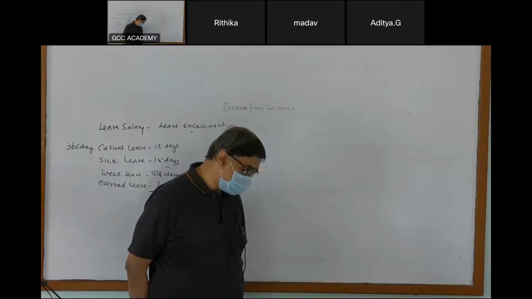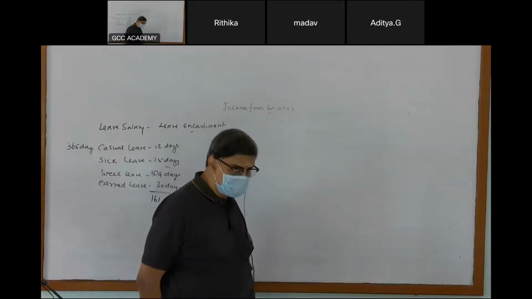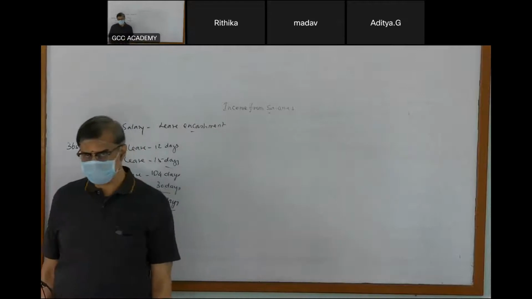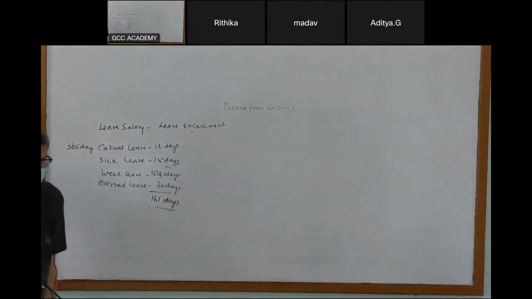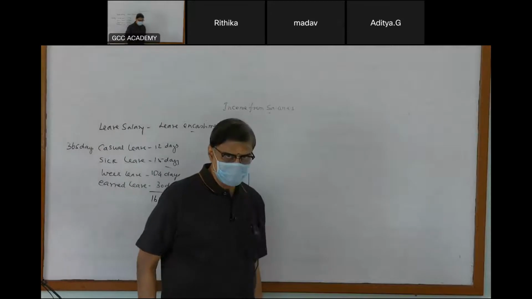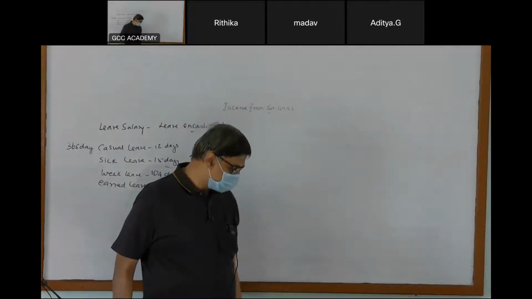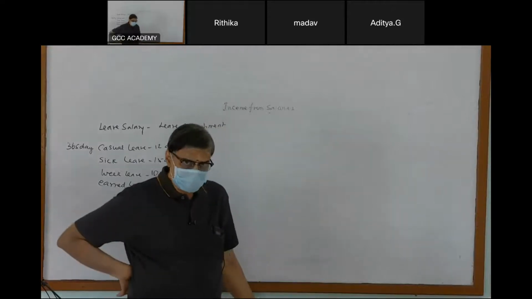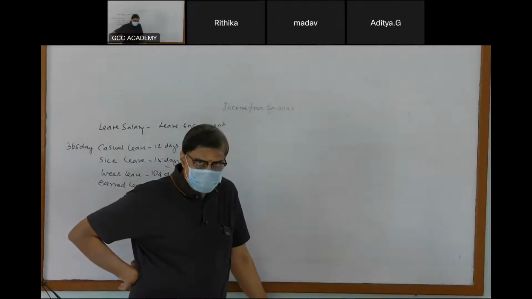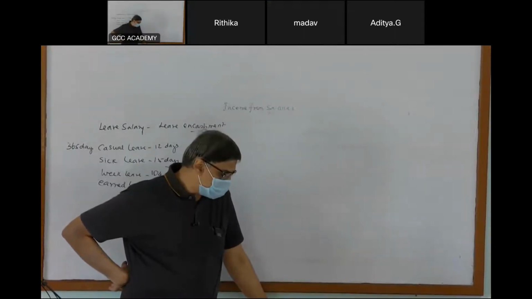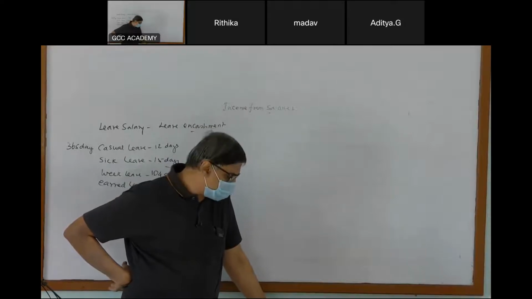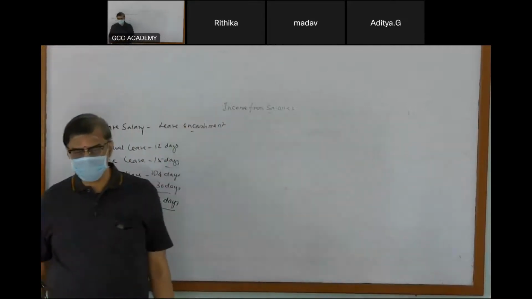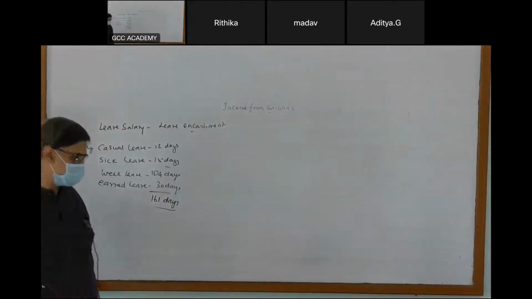The first one: the period of earned leave in number of months to the credit of employee at the time of retirement or leaving the job, into average monthly salary. So I'll repeat point number 1, period of earned leave in number of months. I'll explain how to calculate. First, let us go to the first stage, then I will explain. Second, 10 into average monthly salary.